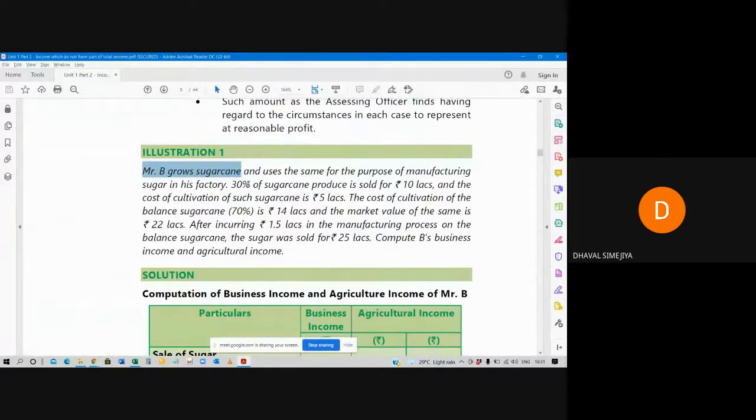Now, 30% of sugarcane produced is sold for 10 lakh rupees. It means out of 100% produce, 30% is sold in the market directly without any further process.